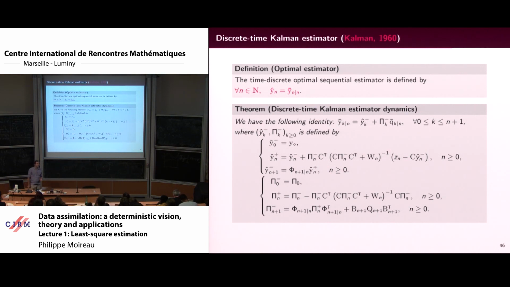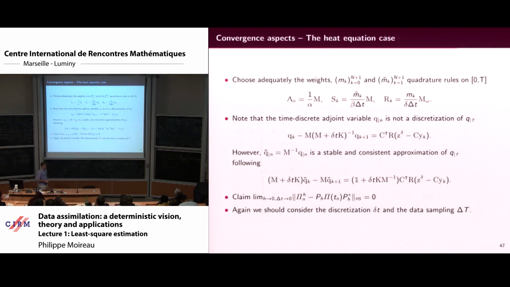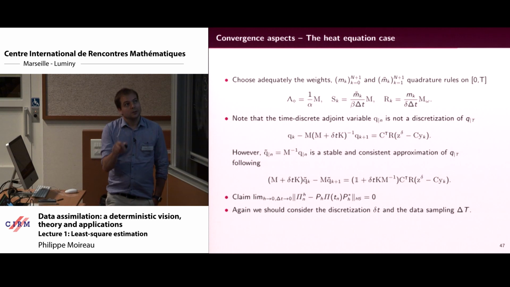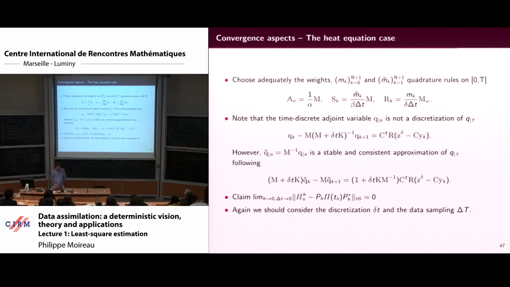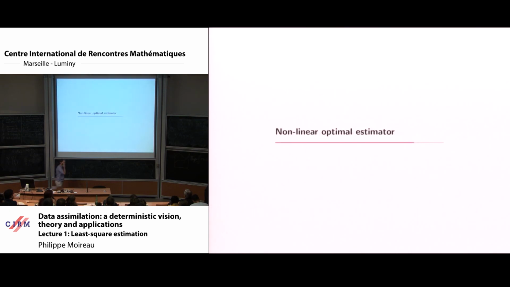So the Kalman algorithm from the 60s is that. And you see that I never use stochasticity. Okay? And so you use this algorithm for your heat equation by just choosing a specific discretization parameter, and then you prove at the end that you converge.